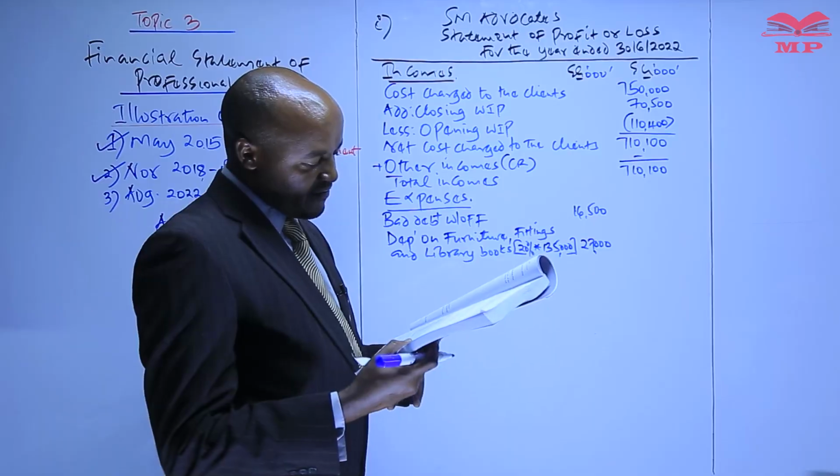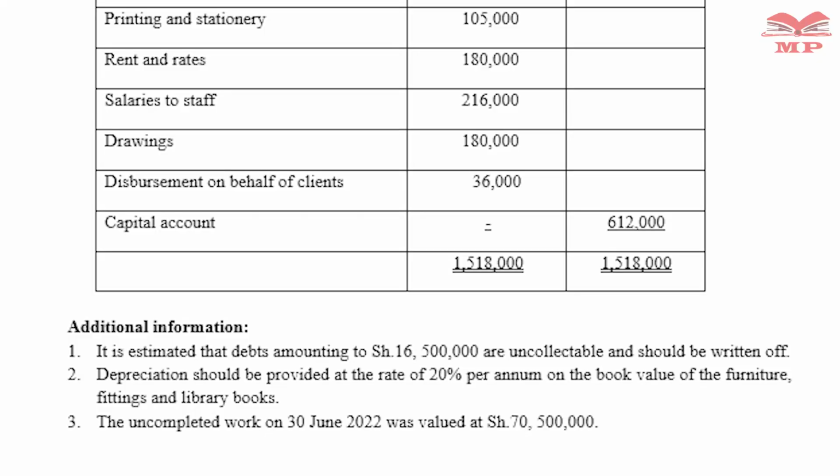Then from there we have note number 3. Note number 3, what you're given are uncompleted work, and basically this uncompleted work, remember we have said, is the closing work in progress. That closing work in progress is not an expense. So therefore, because now we have dealt with the expenses being affected by the additional information, we need to go back to the trial balance and we pick now the other expenses.